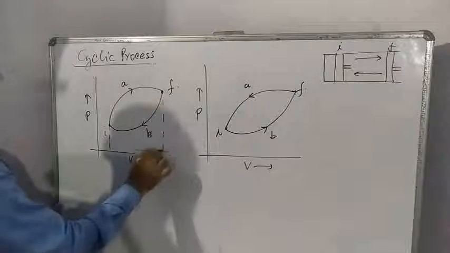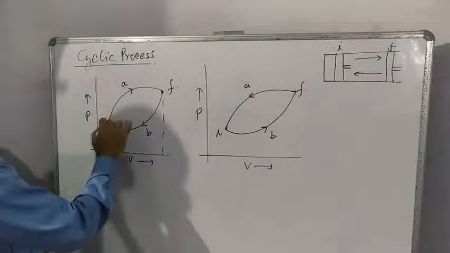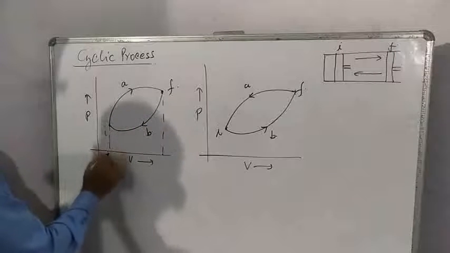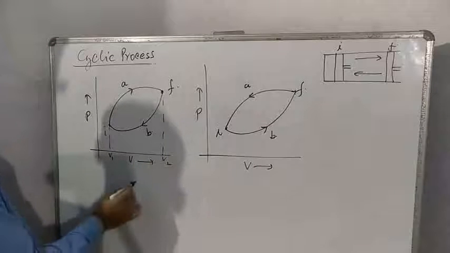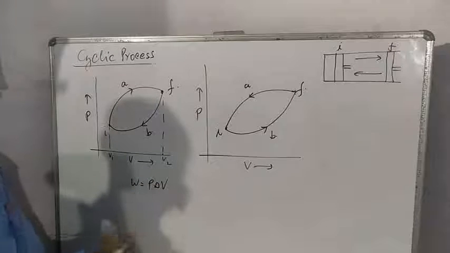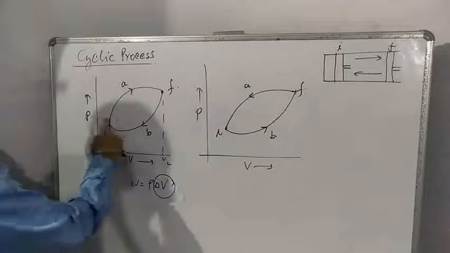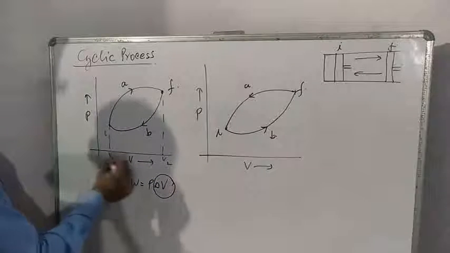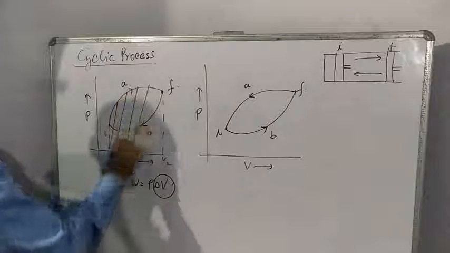Students, please pay attention. In path IAF, this path, initial volume is less, final volume is more. Work done is equal to P delta V or P dV. So delta V will be positive because V2 is more than V1. And this value is given by this area. You have just seen.